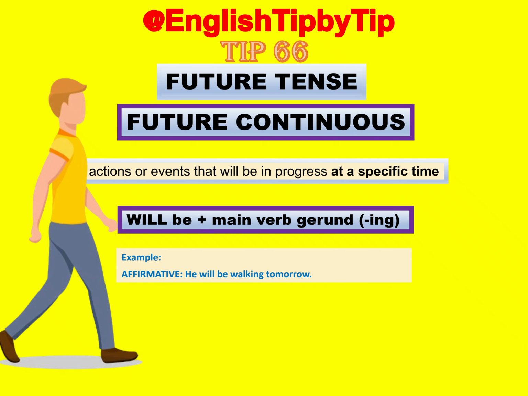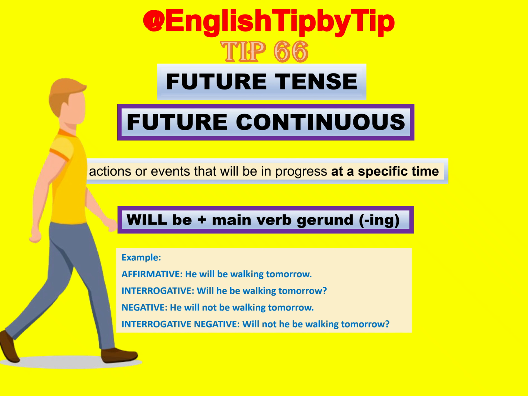Example. Affirmative. He will be walking tomorrow. Interrogative. Will he be walking tomorrow? Negative. He will not be walking tomorrow. Interrogative negative. Will not he be walking tomorrow?